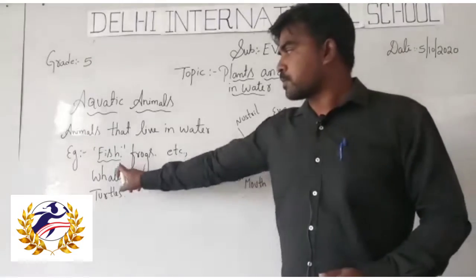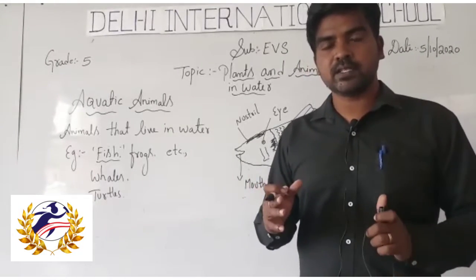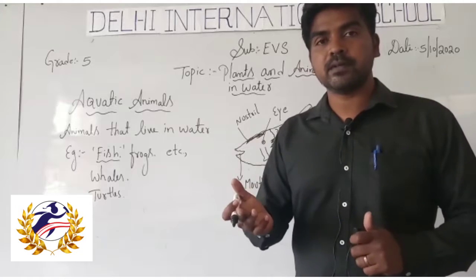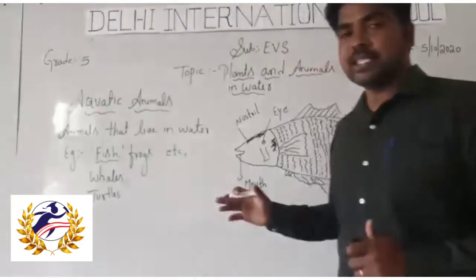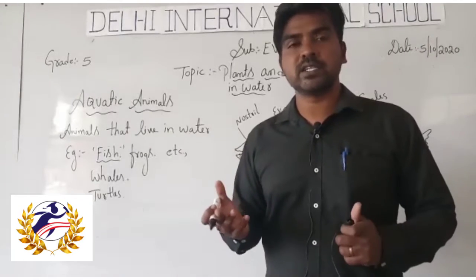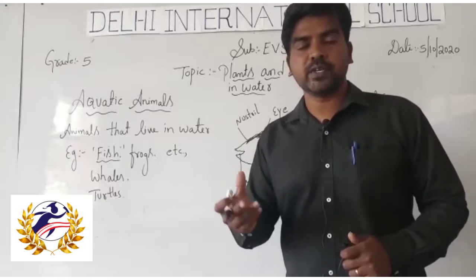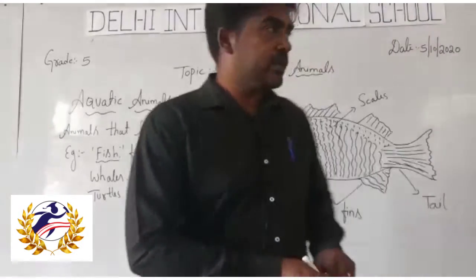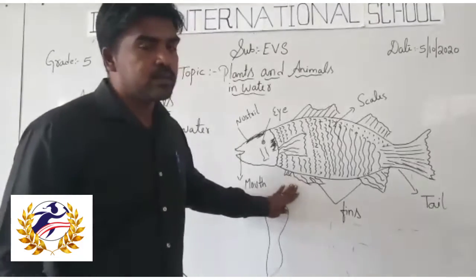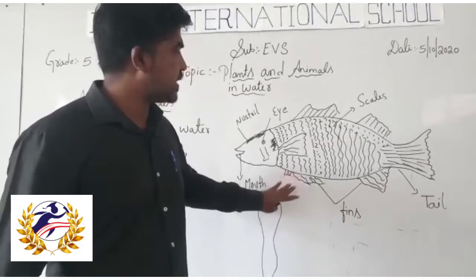The fish has a streamlined, boat-shaped body with fins. Just as birds have wings, the fish has fins. Here I have drawn a diagram of the fish to explain.